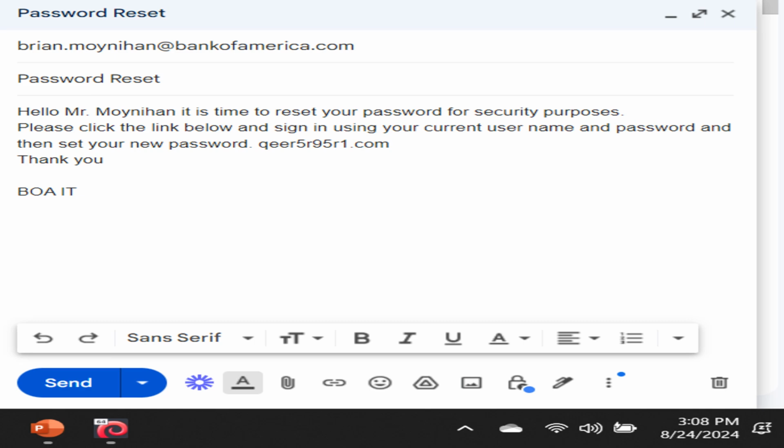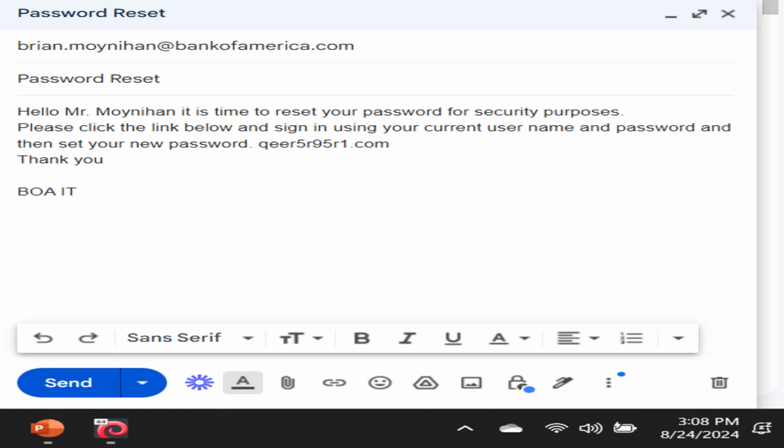This part of the attack is weaponization. We just completed the recon portion. The spearphishing part is the attack called weaponization, since we are making an actual spearphishing email, but we will not proceed to the delivery phase. That would be considered illegal and unethical. The spearphishing email will be used to trick Mr. Moynihan into giving us his login credentials.